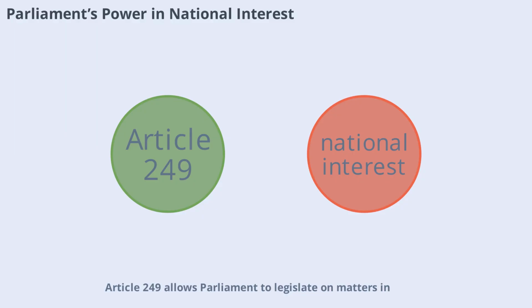Article 249 allows Parliament to legislate on matters in the state list if it's in the national interest. If the Rajya Sabha passes a resolution by 2/3 majority, Parliament can make laws on state subjects for the whole country. This provision ensures flexibility in the tax system, allowing the central government to address national priorities when needed.